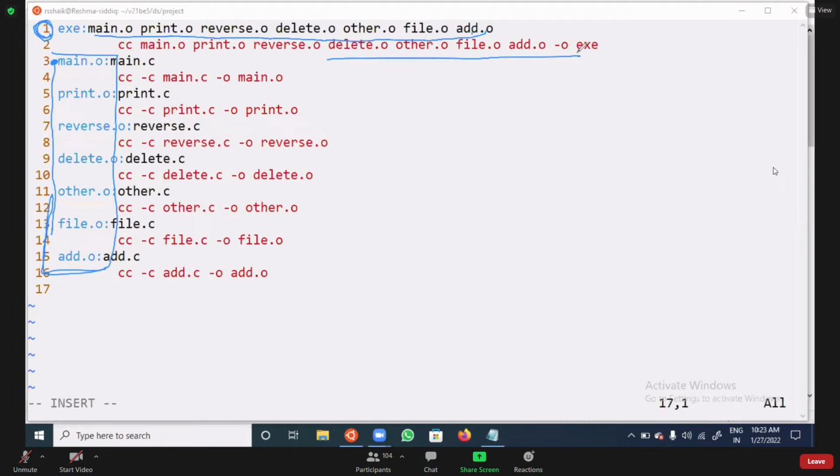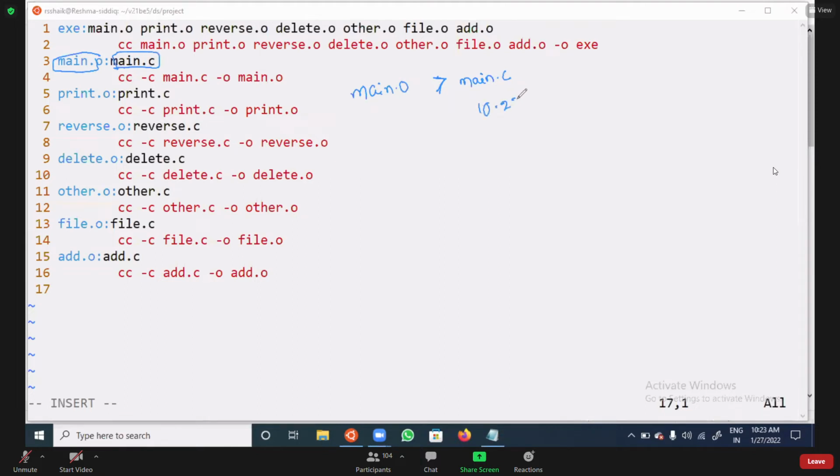So whenever you are going to recompile, what will it do at recompilation time? It will check when main.c was modified and when main.o was created. If the main.o timestamp is recent, that means it is greater than main.c. Suppose main.c is created at 10:23 and the object file is created at 10 o'clock.